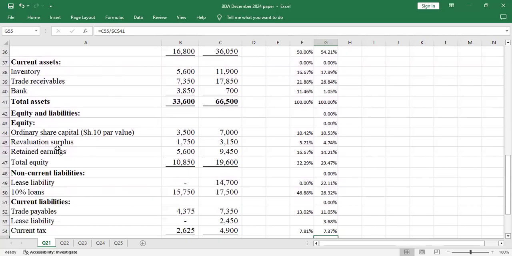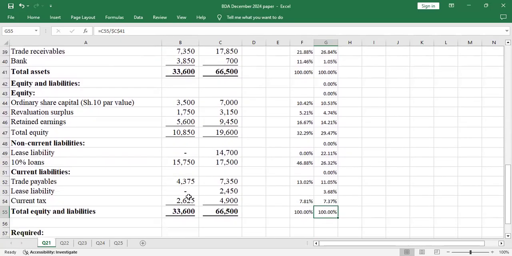Let us look at the equity. So ordinary share capital, they have 3,500 for Remy, but here the ordinary share capital is 7,000. And even the total equity is more than that. Let us look at the liability, which is also key. Here there's no lease liability. We have lease liability on loans. This is much, this is less. Then trade payables, we have this. Lease liability, Popino does not have. This current tax, this pays so much tax.